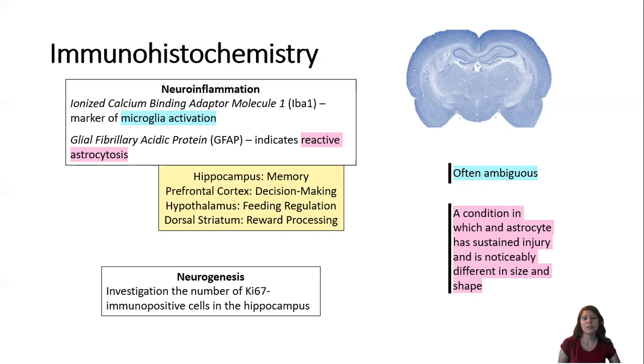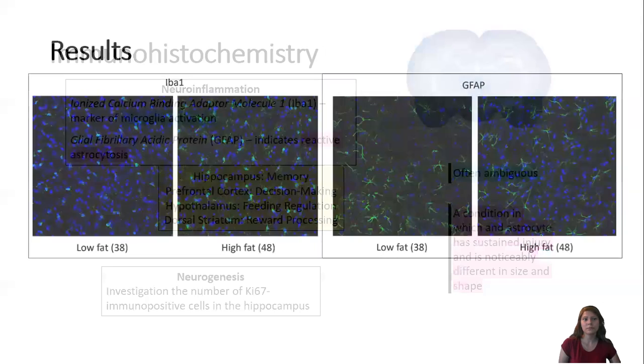Neurogenesis is another area of interest within our study. We are investigating neurogenesis by the number of Ki67 immunopositive cells within the hippocampus. It is important to note that Ki67 is a protein expressed on all new cells within the body. So this is a very non-specific test and will only give us baseline information for further investigation later.